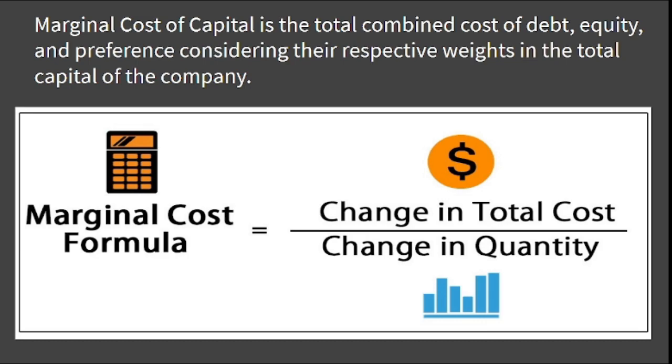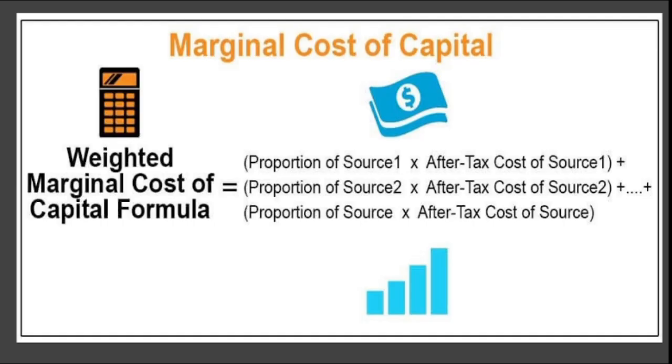1001. That is how the marginal cost of capital is going to be calculated. Yes. So if you take the weighted average of all the sources, like the proportion of source 1, source 2, source 3, because everywhere an additional unit may be produced. In every point of raising the funds, you may be adding some other additional price. So that is how the weighted marginal cost of capital can be calculated.